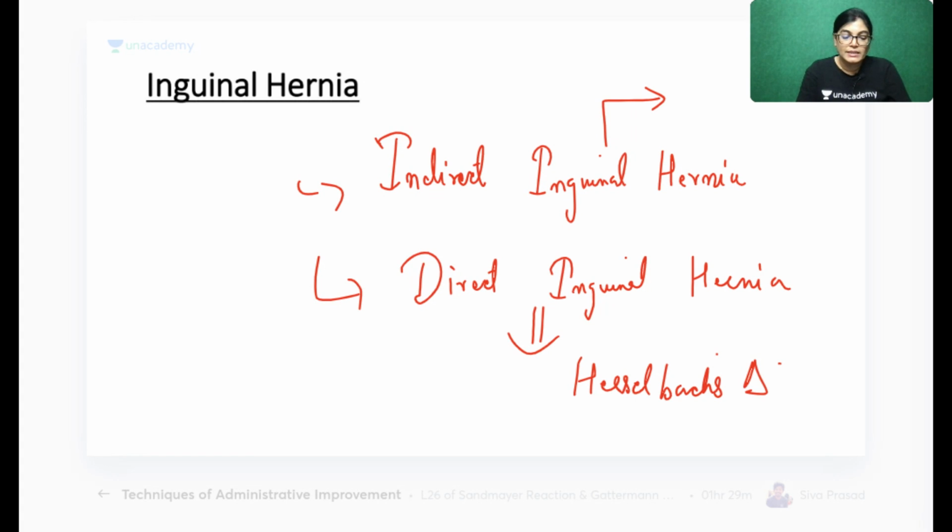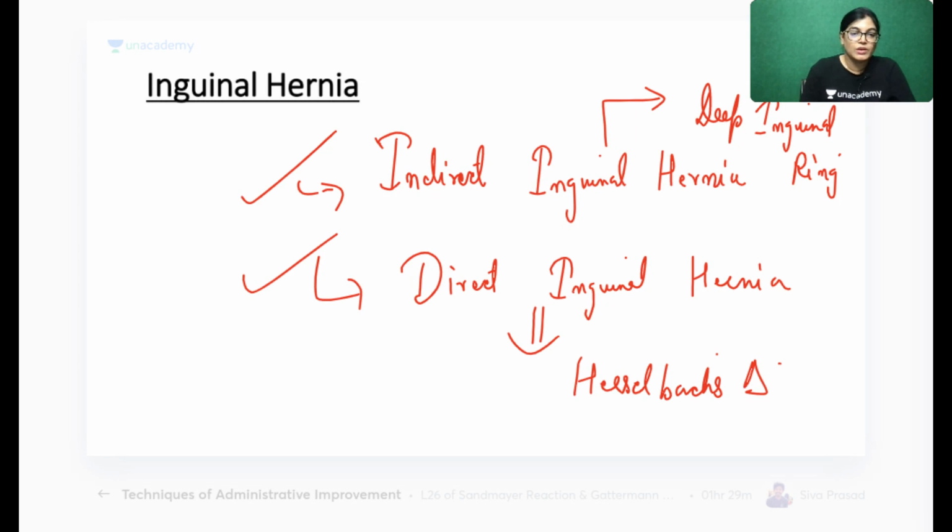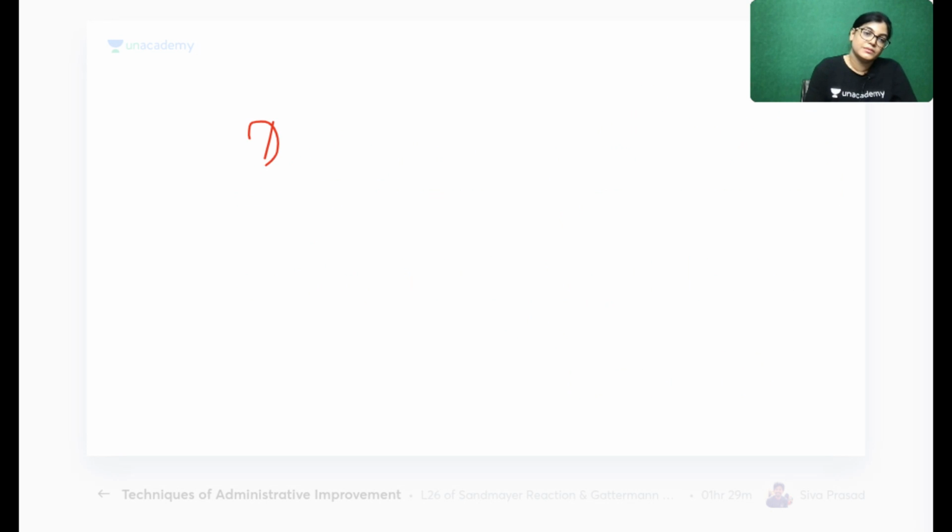Indirect inguinal hernia, here the herniation is occurring through the deep inguinal ring. So one is the direct and the other is the indirect inguinal hernia. Now again, direct inguinal hernia can be divided into two parts.